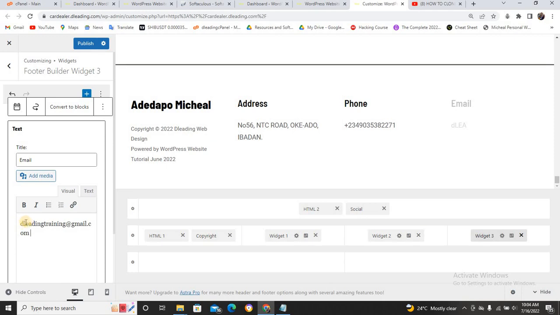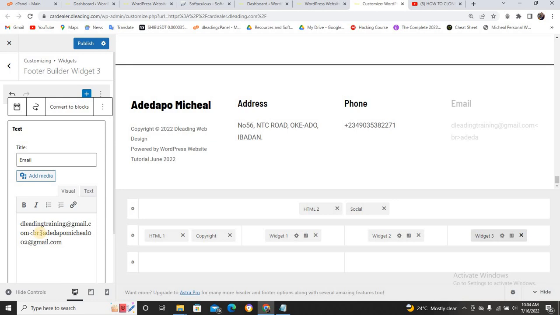And if you want to add more than one Gmail here, you can just write this short code, put it here, and continue with the other one, Mike@gmail.com.